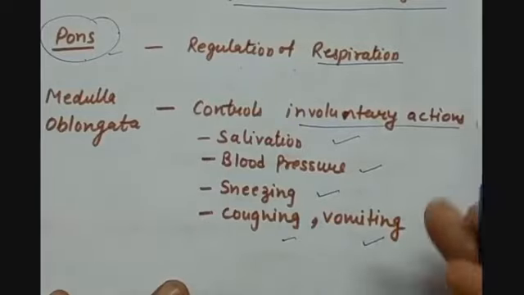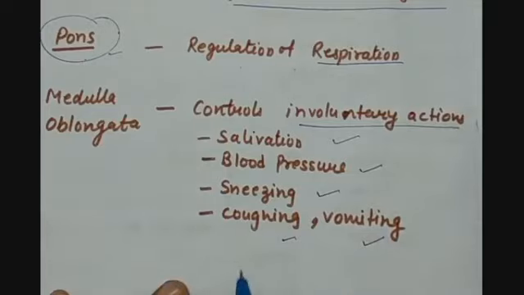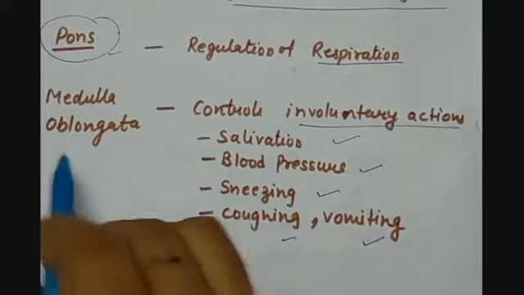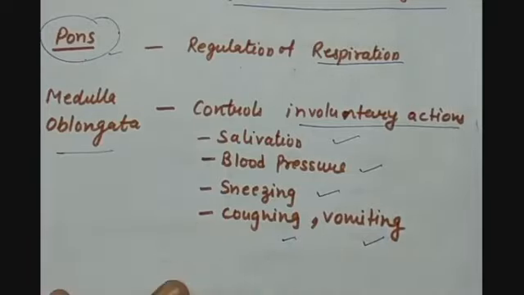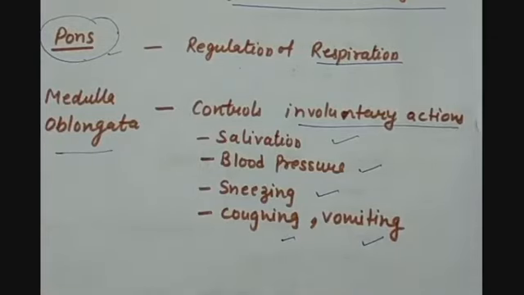All these are involuntary actions regulated and controlled by the medulla oblongata. So here we can conclude that the forebrain controls the voluntary actions mostly, and the midbrain and hindbrain combined control and regulate the involuntary and voluntary actions.